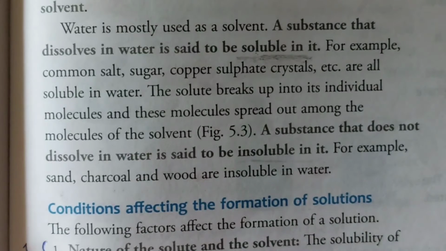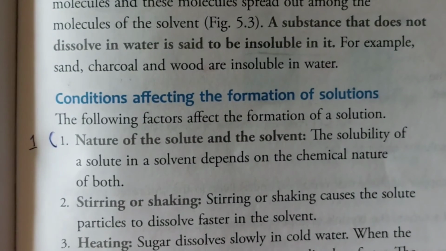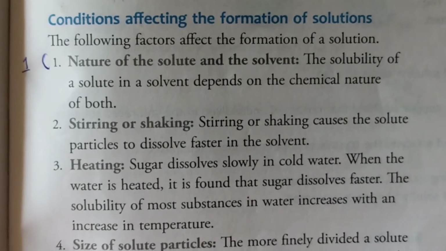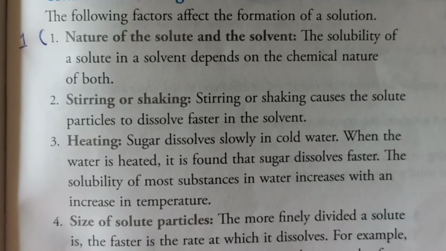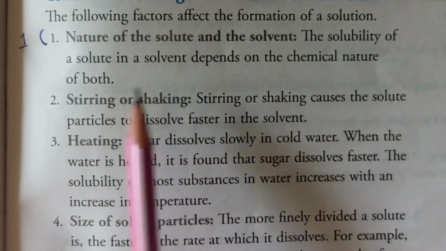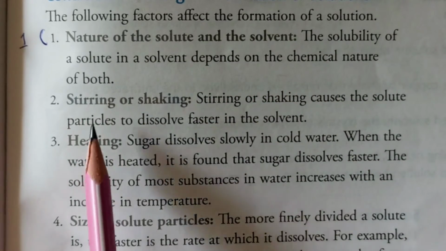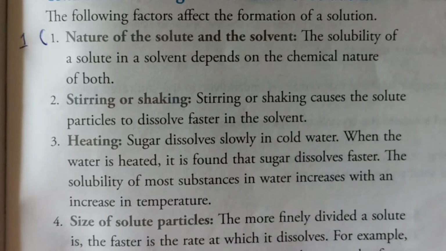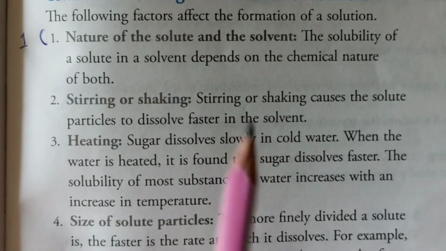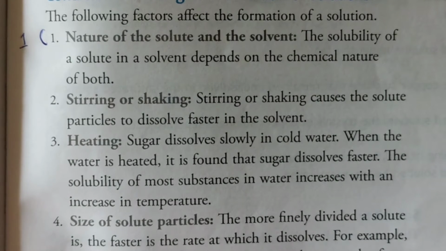Conditions affecting the formation of solution. What conditions affect the formation of solution? First one, nature of the solute and the solvent is very important. The solubility of a solute in a solvent depends on the chemical nature of both. Stirring or shaking causes the solute particles to dissolve faster in the solvent. Suppose we are stirring anything with a spoon or a glass rod, it will dissolve faster.